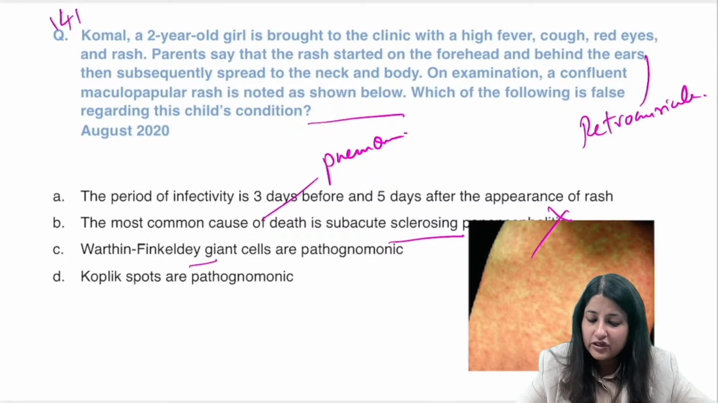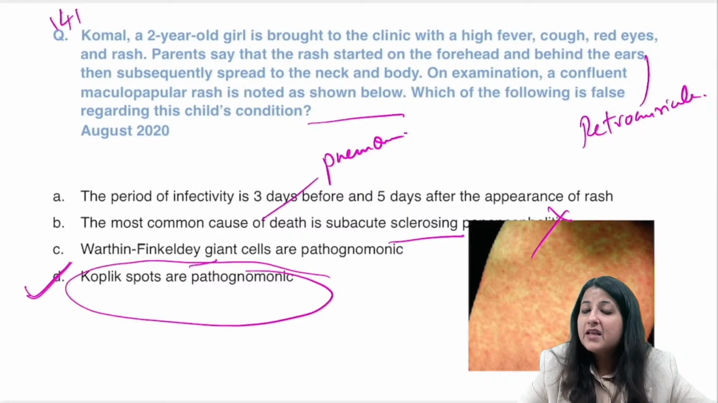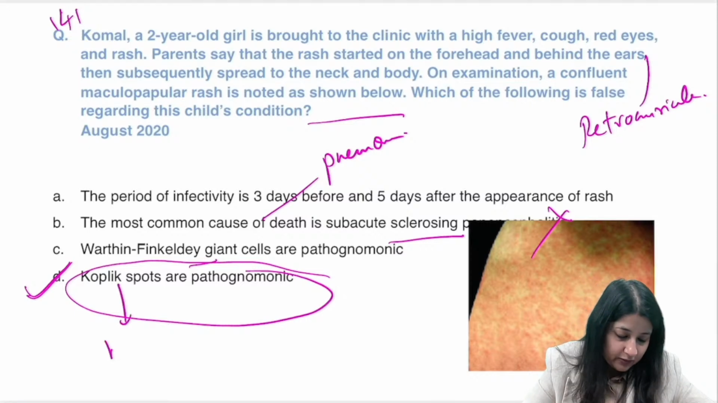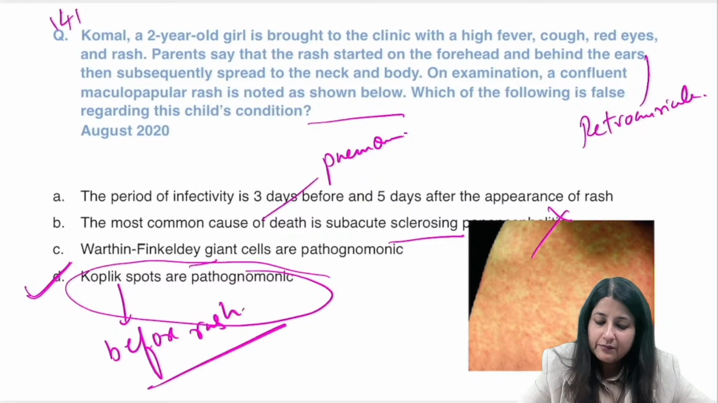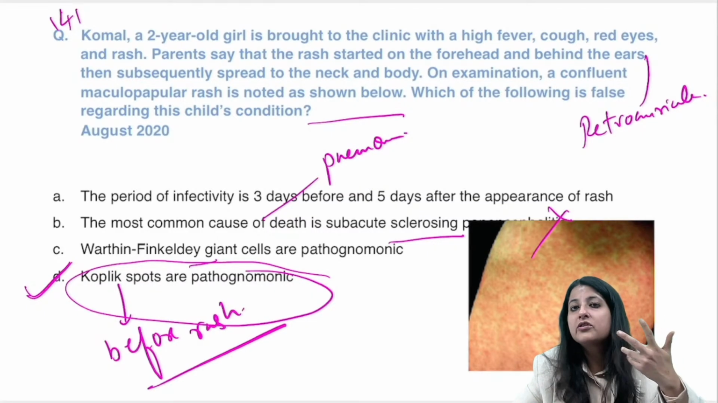Warthin Finkeldey giant cells are pathognomonic? No. Koplik spots are pathognomonic. What is Koplik spot, guys? They are found on the buccal mucosa opposite the lower second molar. And Koplik spots always come before rash. ठीक है? Before rash. All right. Please remember this. Koplik spot pathognomonic है. जब rash आता है ना, Koplik spot चले जाते हैं.